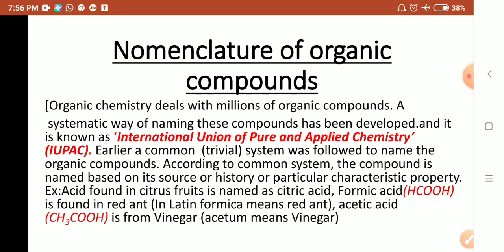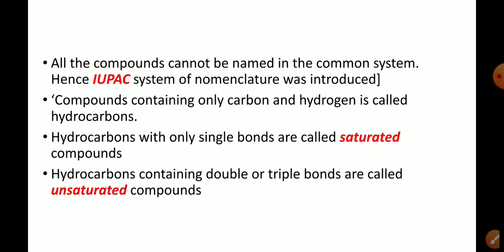Now, all the compounds cannot be named in the common system. Earlier the common system was followed, but there are millions of organic compounds, as I told you, and all these compounds cannot be named by the common system. If you take formic acid, thousands or lakhs of organic compounds can be prepared from it, and all those compounds cannot be named formic acid only.